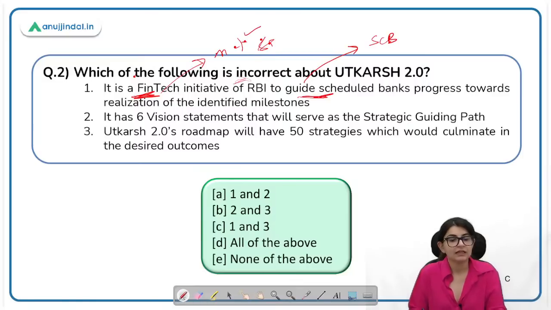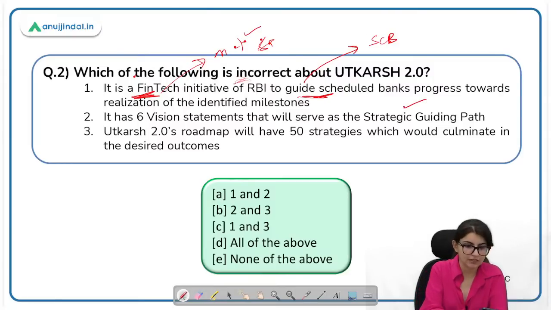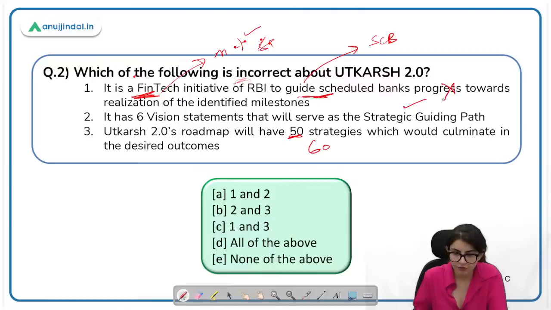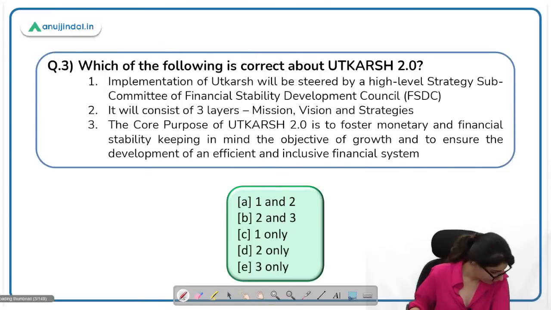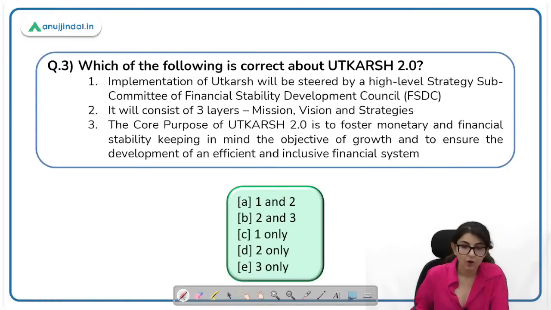Okay. It has 6 vision statements. This is correct. That will serve the strategic guiding path. Yes, 6 vision statements. And Utkarsh 2.0's roadmap will have 50 strategies which would culminate into the desired outcomes. There are 60 strategies and not 50. The first statement and the third statement are incorrect, and we had to find out the incorrect statement. The answer will be C. Very good.